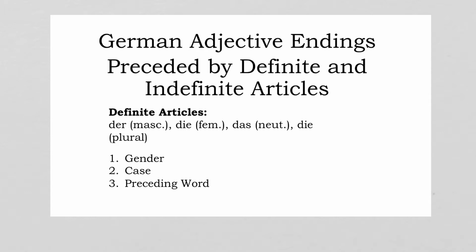Today we're going to do a very short lesson on German adjective endings preceded by definite articles. It says here definite and indefinite, however, today I'm only going to focus on definite articles. So in German, the definite articles are der, which is the masculine form, singular, die, feminine, das, neuter, or neutral, and die also for plural. The thing to keep in mind is that adjectives that are preceded by definite articles and that are modifying nouns are going to change according to gender, case, and the preceding word. Here the preceding word is the definite article.